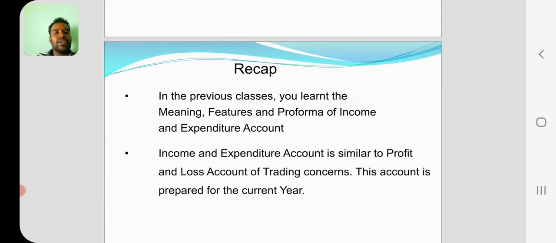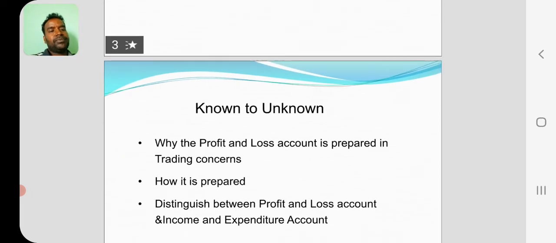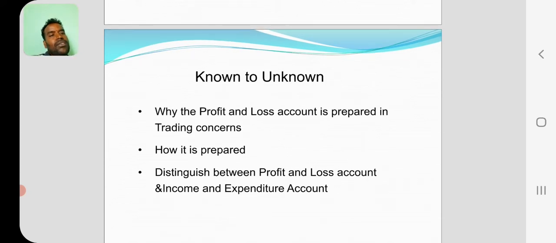So see here, recap. In the previous classes, you learned the meaning, features and proforma of the income and expenditure account. Income and expenditure account is similar to the profit and loss account. Trading account is prepared for the current year. Why is the profit and loss account prepared by trading concerns, how is it prepared, and distinguish between profit and loss account and income and expenditure account.